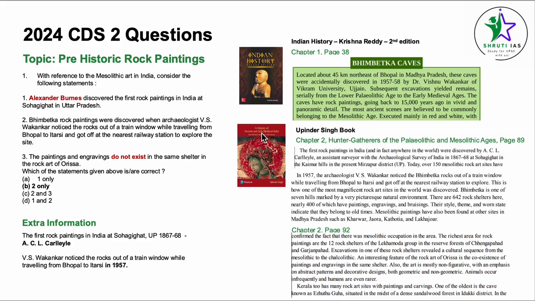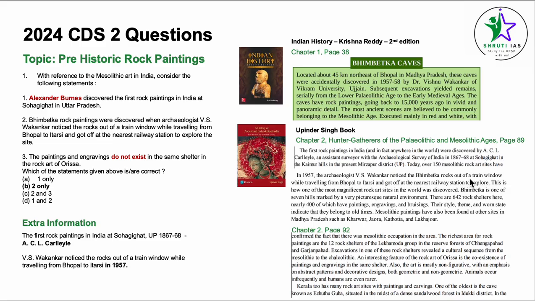Right? Coming to the other book, Upinder Singh, Chapter 2, Hunter Gatherers of Paleolithic and Mesolithic Ages, page number 89. And again, Chapter 2, page number 92. Very clearly, this particular question was necessarily asked from our Upinder Singh book. The first rock paintings in India and in fact anywhere in the world were discovered by ACL Carlyle, an assistant surveyor with the Archaeological Survey of India at Sohiga Ghat in Kaimur Hills in the present day Mirzapur district, UP.